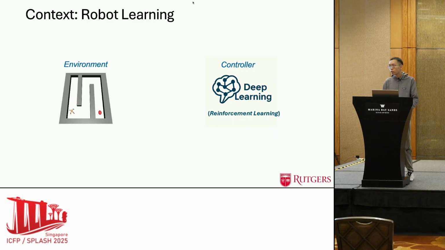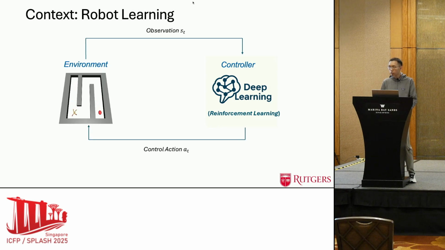In robot learning, the goal is to produce a controller that drives the robot for task achievement. In this walking example, at time step t, the robot observes the current environment state s_t. The controller correspondingly computes the control action a_t to move the legs of the robot within the environment. Then the environment evolves to the next state s_t+1. At each step, the environment also gives back a reward signal, r_t, as feedback to the controller. The objective is to learn the controller that maximizes the rewards the controller can receive from the environment.